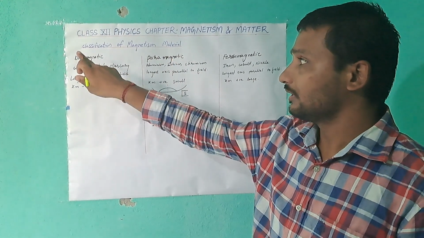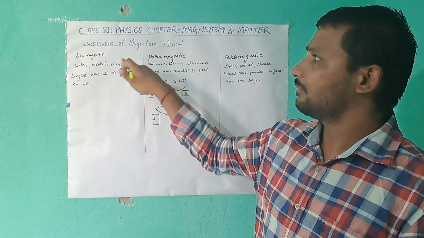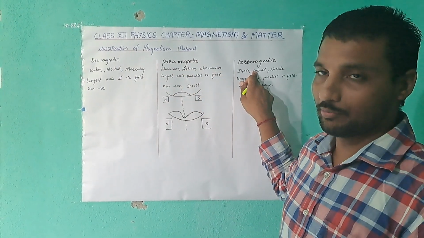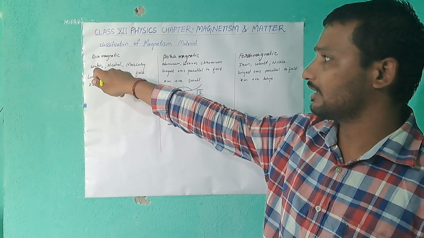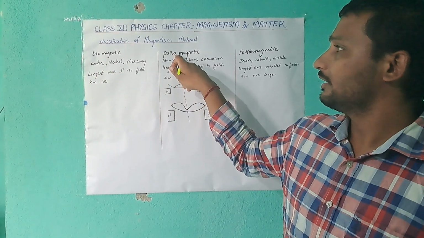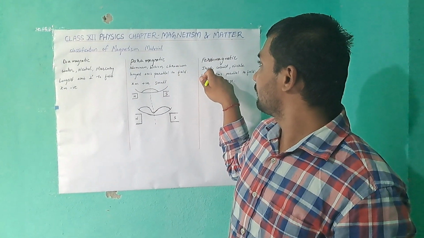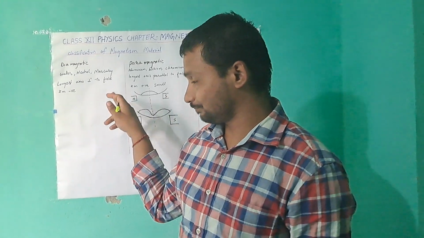First of all, magnetic materials are classified mainly into three types: diamagnetic, paramagnetic, and ferromagnetic. Examples of diamagnetic are water and alcohol. In paramagnetic: aluminium, chromium, lithium. In ferromagnetic, the examples are iron, cobalt, and nickel.